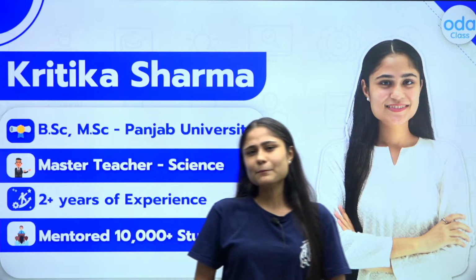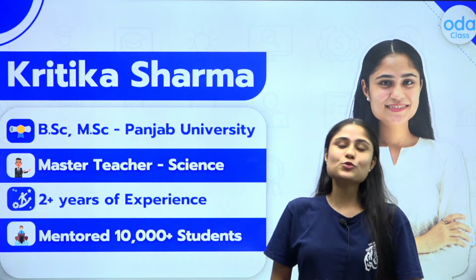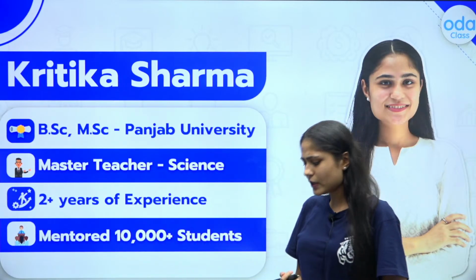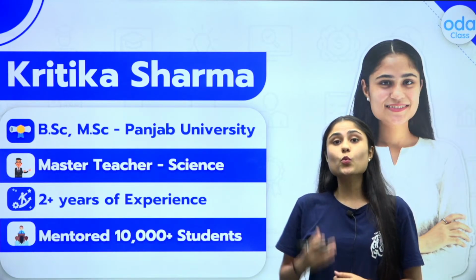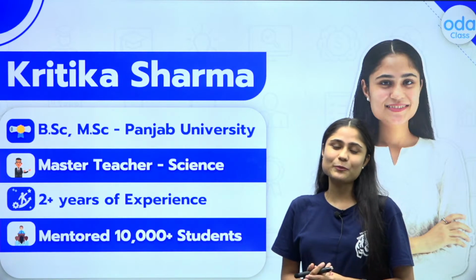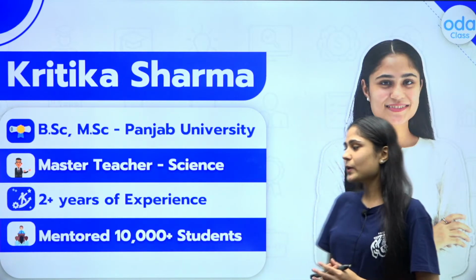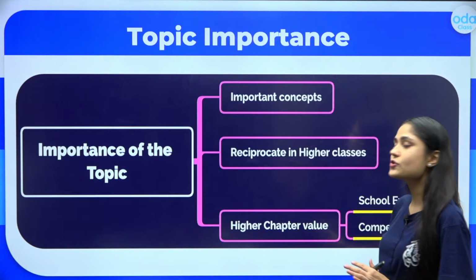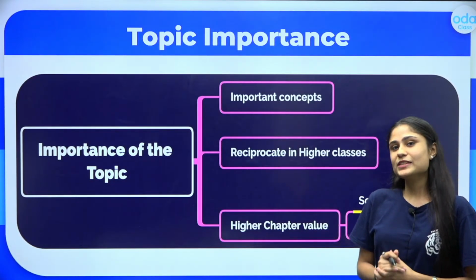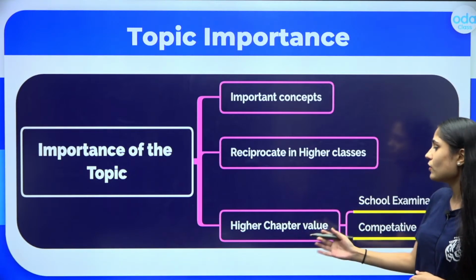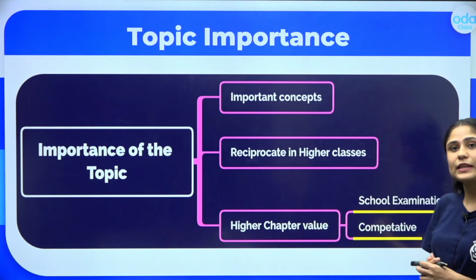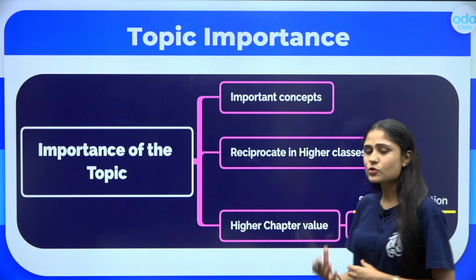Now, my dear champions, let us get into our topic for today. Before learning any topic, we need to understand why we are learning it. Today we are learning acids, bases and salts. This chapter is not only important at the school examination level.